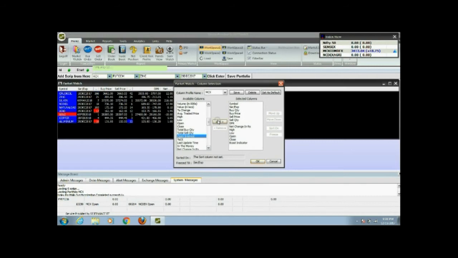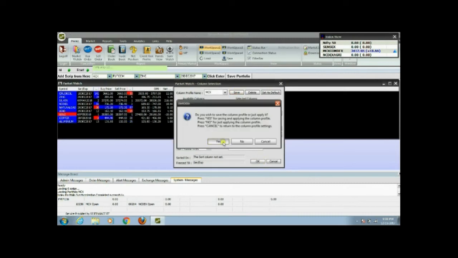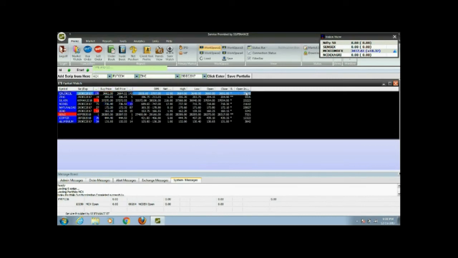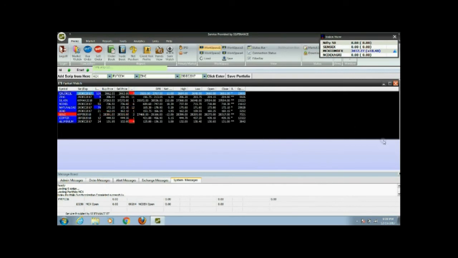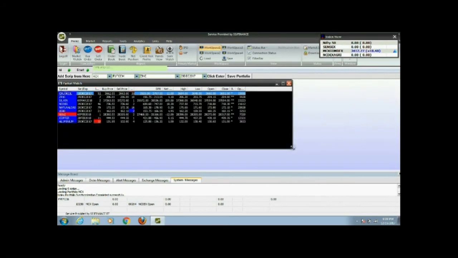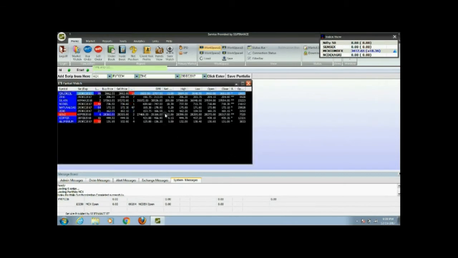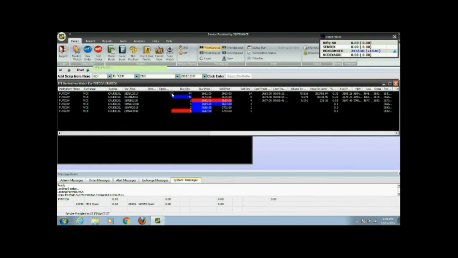Here we have given the name MCX for the saved screen. We can save from the save button, we can set it as a default, and then when we press OK, it will be set. From our point of view, traders can bring any script from left to right and from right to left. For example, if we want open interest, we can click and add it, and it is shown in the right box. From here we can remove it also, whatever you want to add. Suppose how much is the total buy quantity, how much is the total sell quantity, that can also be set. Once you set yes, it is all set and it will be shown over here.